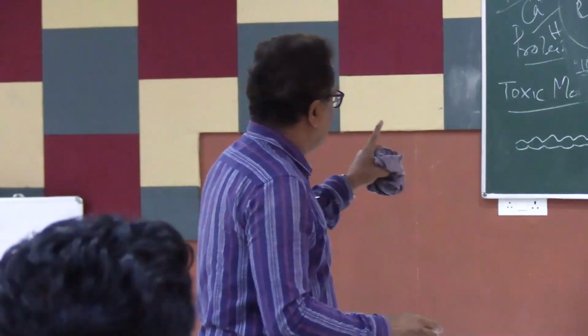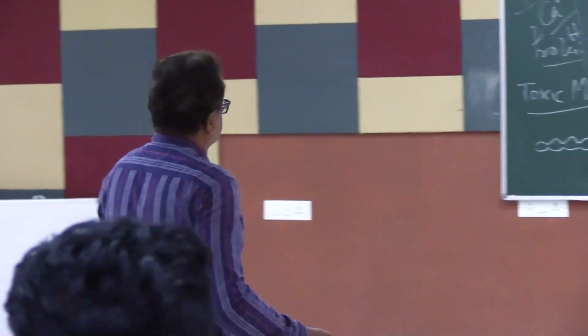So what I am trying to say, this taxation, what was I going to say?